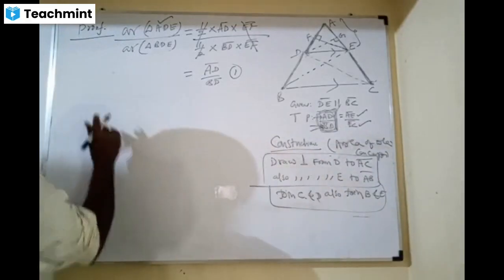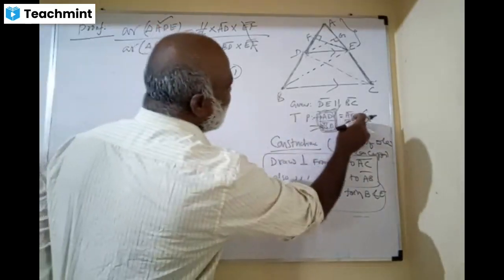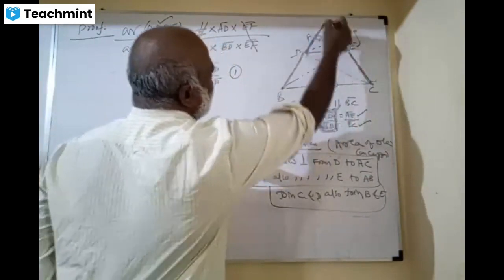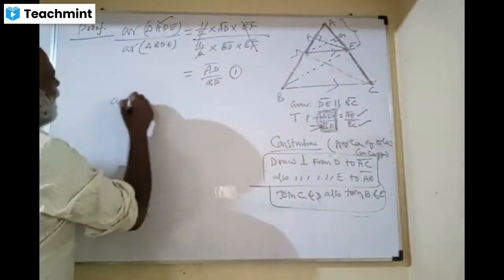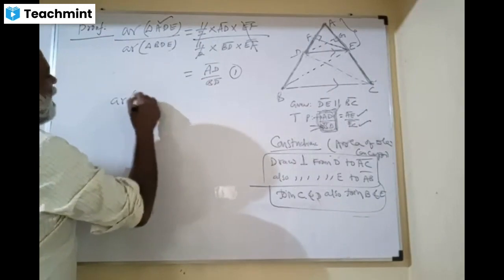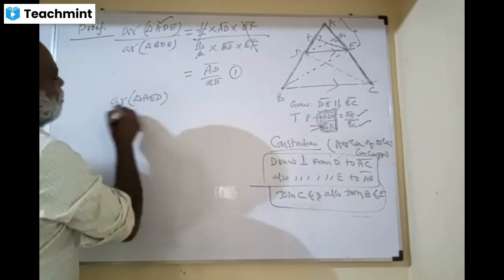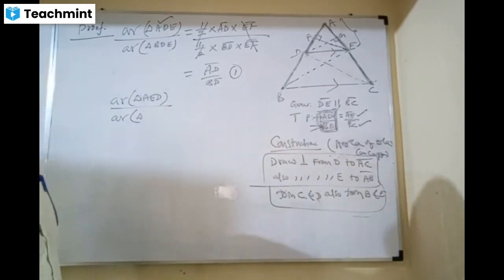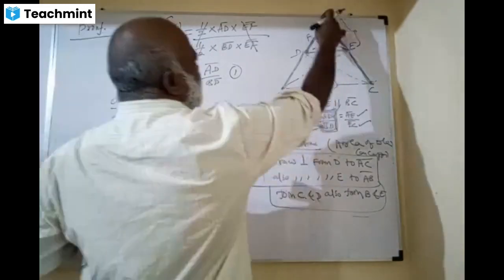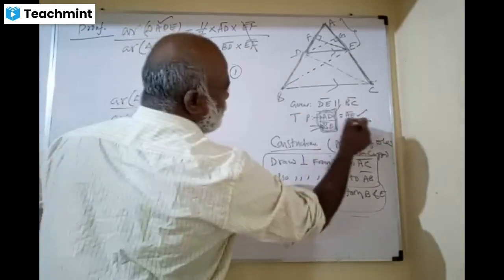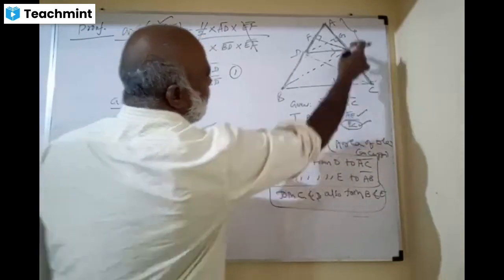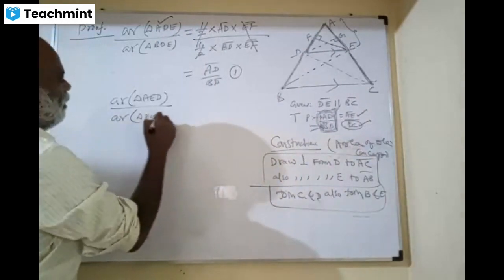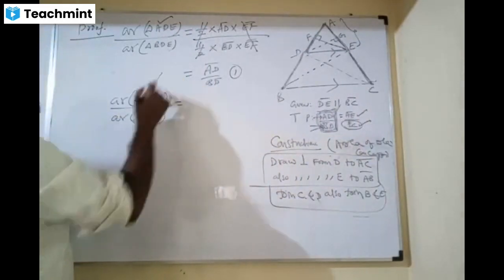Next, which two triangles? AED and this base. Tell me now, area of triangle AED by area of triangle ECD.